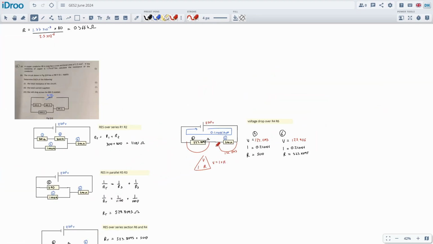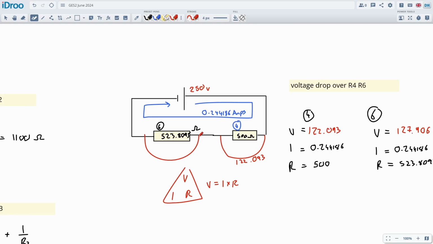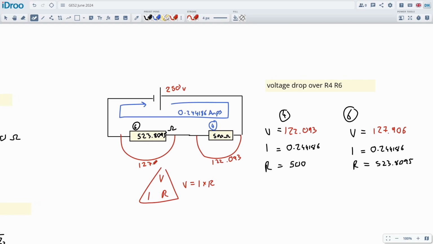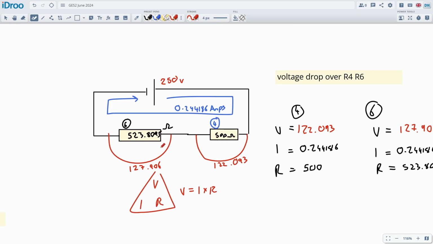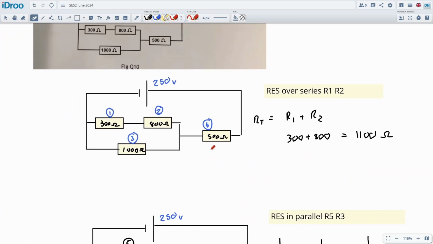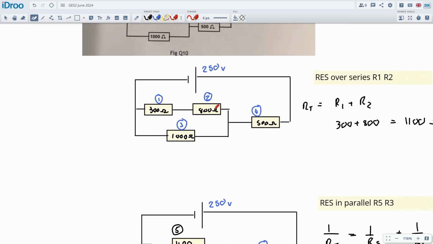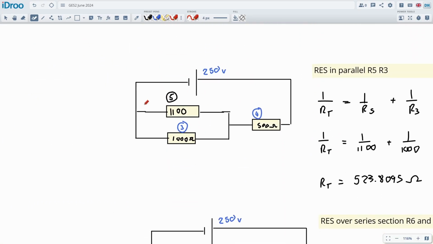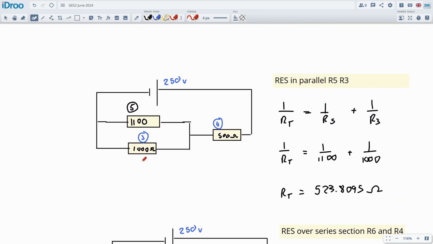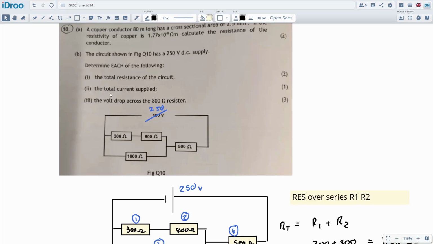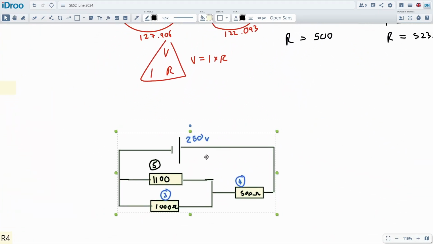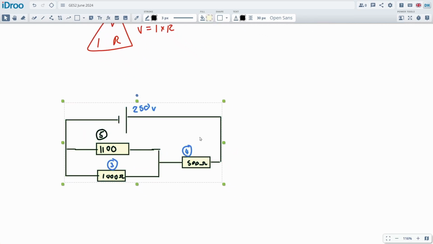Okay, so now we've got the voltage drop over these two components. This second component here has got a 127.906 voltage drop. This number 4 was an original component in the original circuit. You can see it there. And the number 6 here is a composite, right? It's made from all of this stuff stuck together. It's actually made from these two stuck together. And that's our next stage of working. What we're looking for is the voltage drop in there. So we've got to do this. There's not much choice about it really.